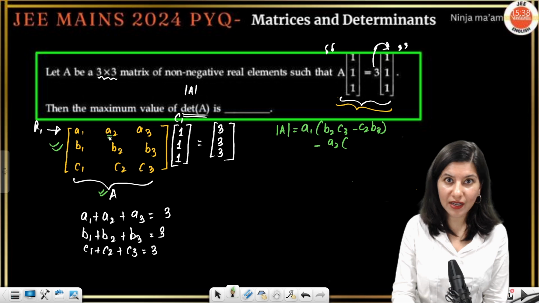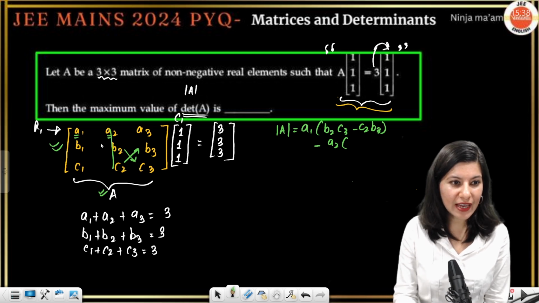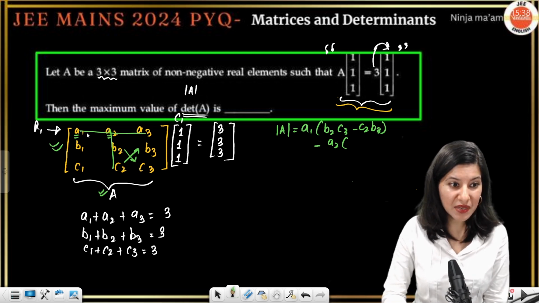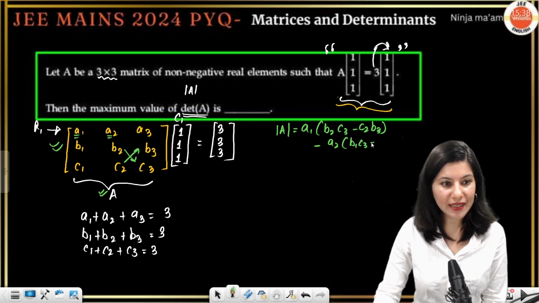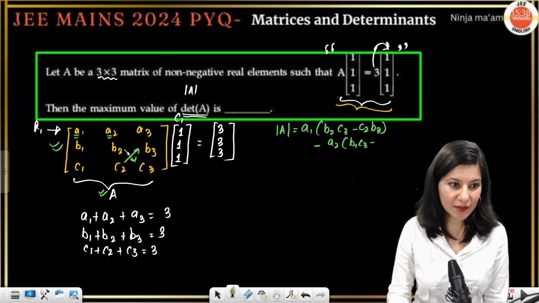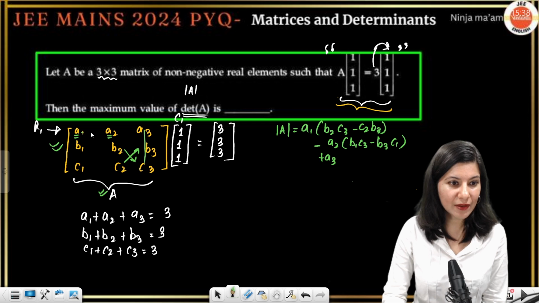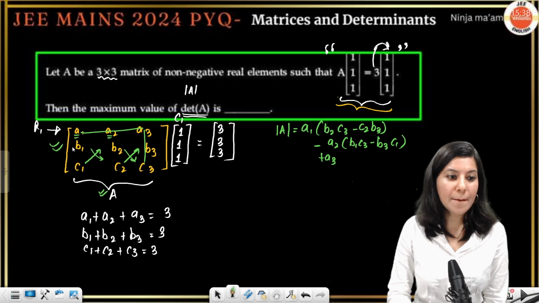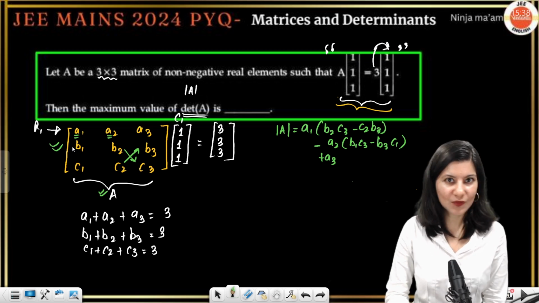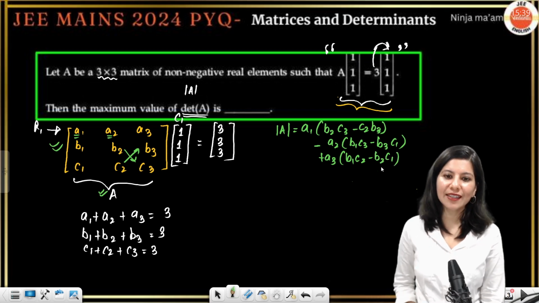So A2, we are expanding along row number 1. A1, if I hide this, gives B2C3 minus B3C2, correct? Then A2, if I hide these two, what I get is B1C3 minus B3C1, correct? And plus A3, and now for A3, if I hide it, I get this cross this, so B1C2 minus B2C1, correct?